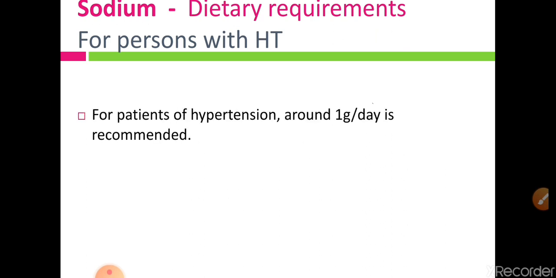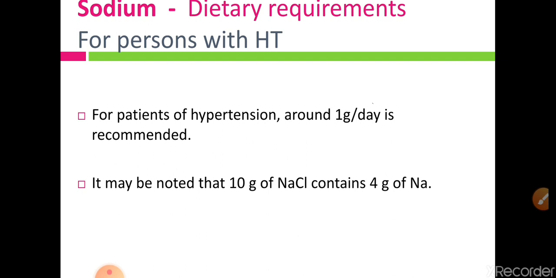Then for patients with hypertension, sodium intake should be 1 gram per day. So sodium should be taken only in the quantity of 1 gram per day, while 10 grams of NaCl